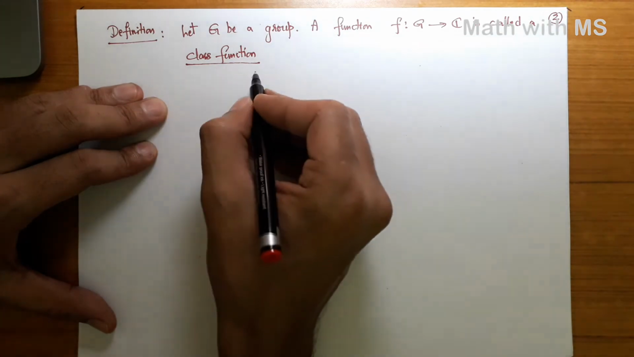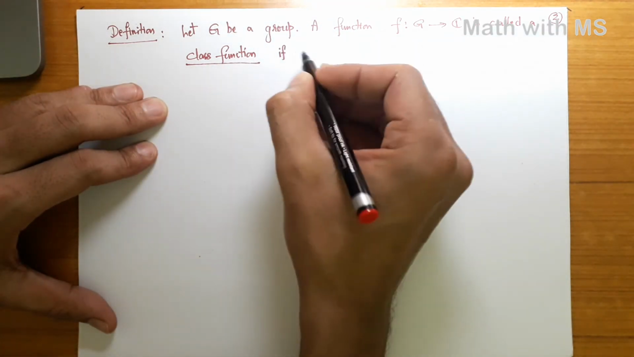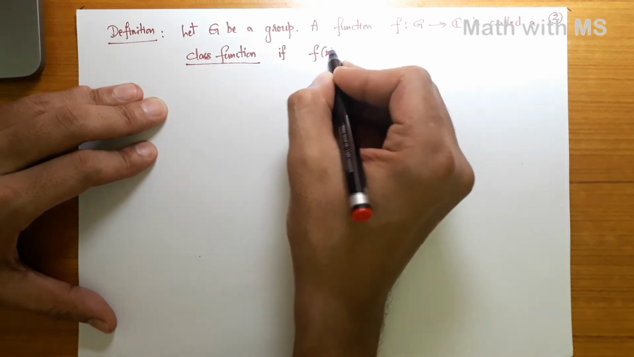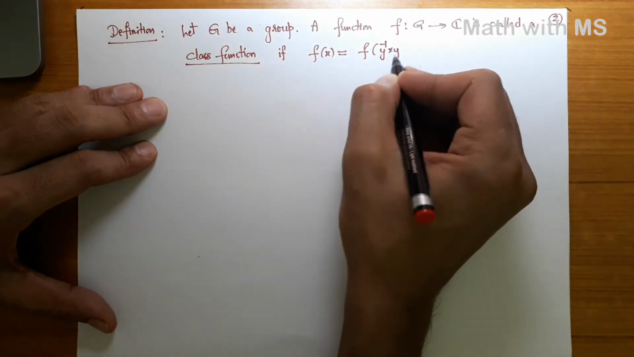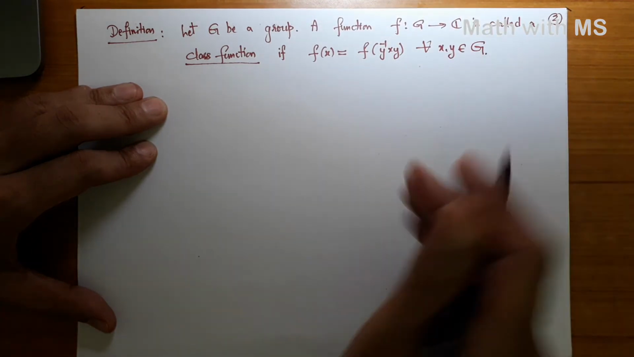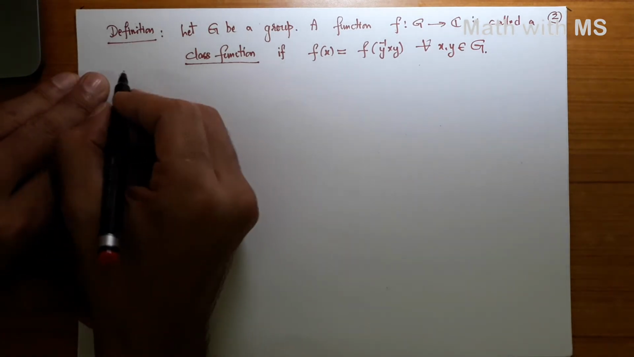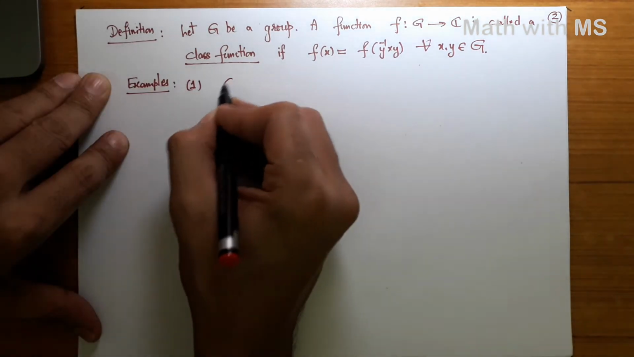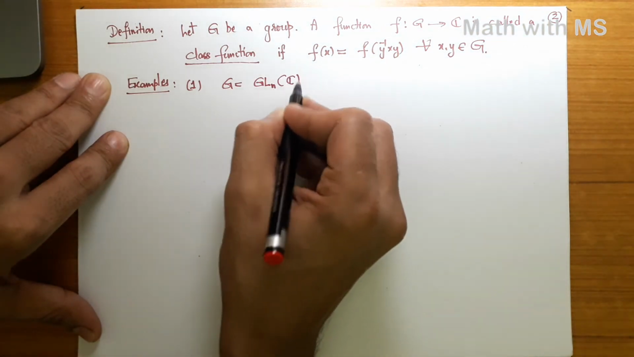Basically it should be a conjugacy class function here, meaning f(x) is the same as f(y inverse x y) for all x and y in the group G. Alright, so let's see some examples. Let us take G to be GL_n(C) itself. That is a good example.